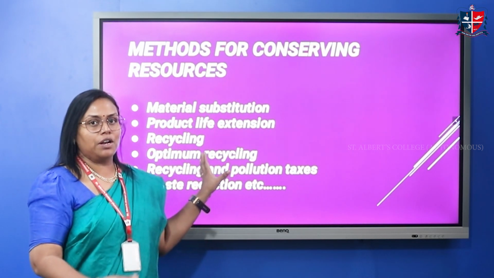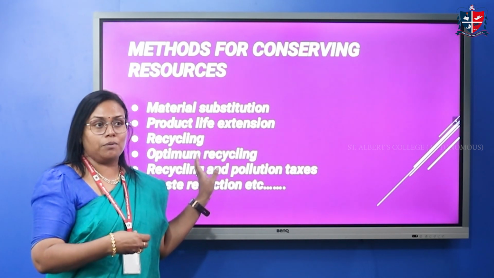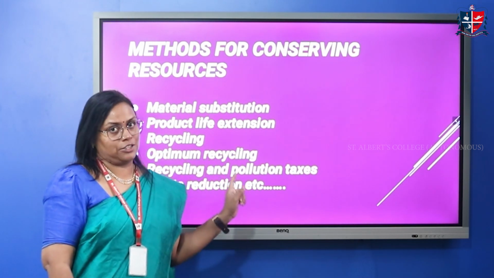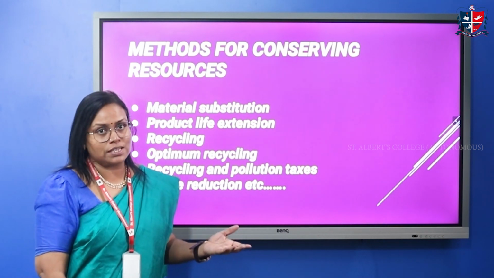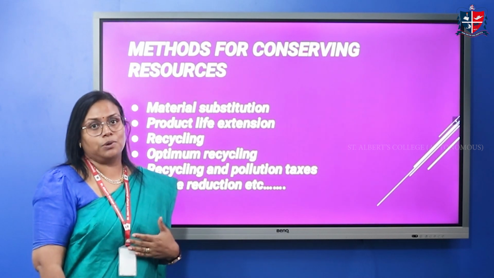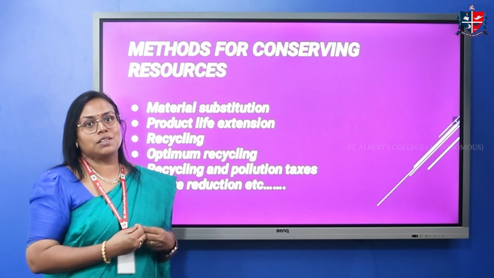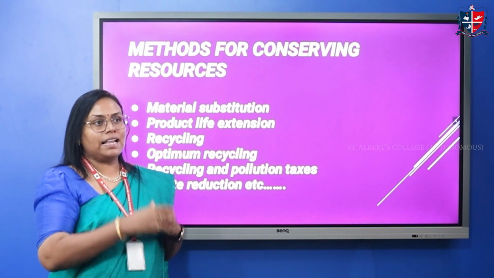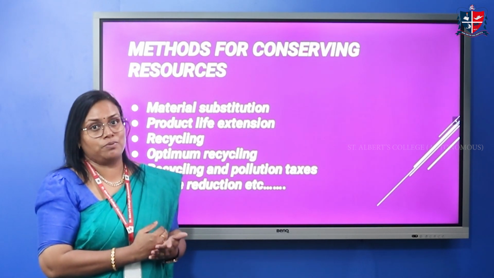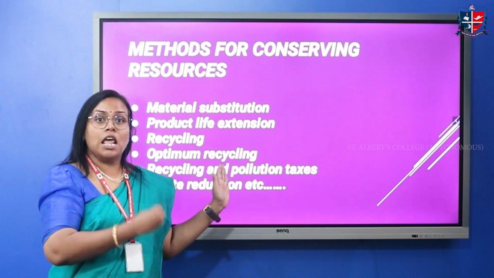For example, we are avoiding plastic usage and giving more importance to paper or eco-friendly products. The second one is product life extension. We have unlimited wants, and this concept can be related to the scarcity definition propounded by Lionel Robbins. As we have scarce resources, we have to utilize them in an optimal manner. So product life extension means we have to use products which have long durability.